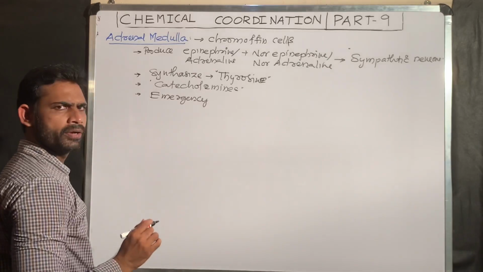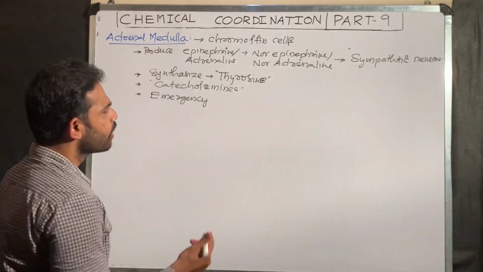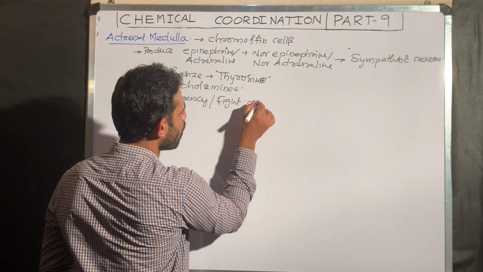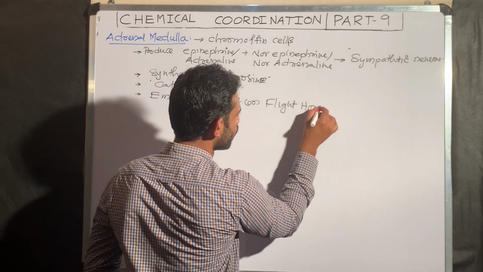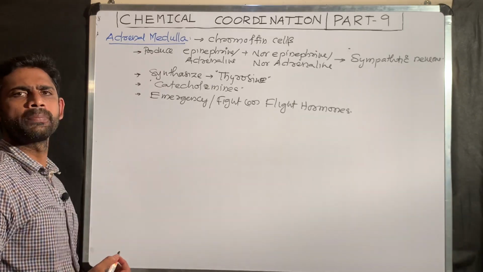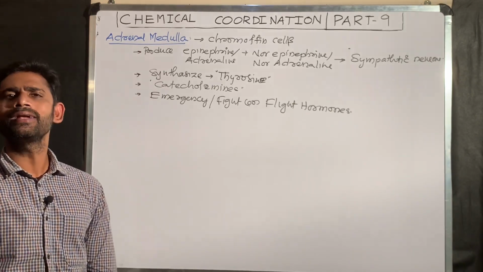They are emergency hormones because only in an emergency situation will these hormones be produced, or fight or flight hormones. This point is also important for the NEET exam.